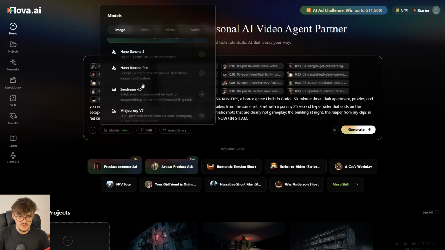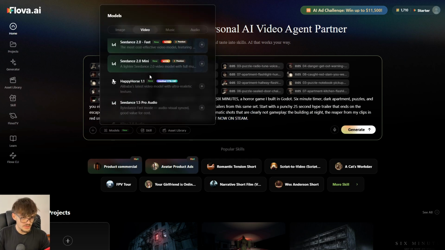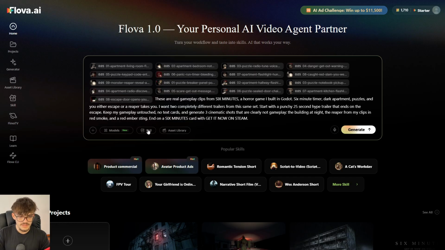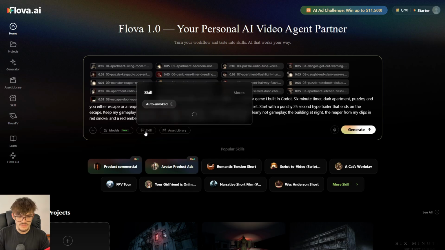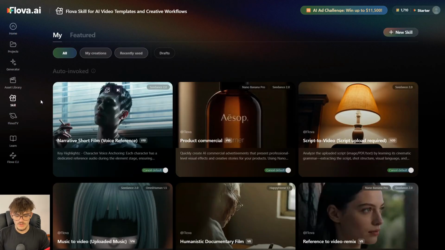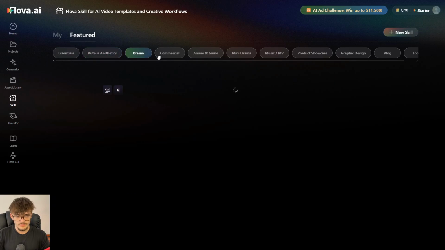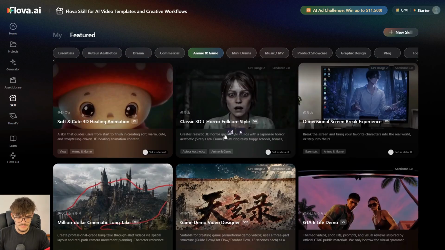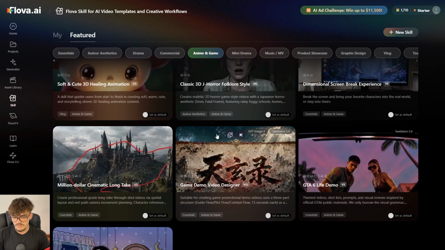Over here, you can choose between the best image and video generation models, or even generate, as you can see, music and audio. But the cool thing is that what we're gonna be using for this video is a skill, which you can take a deeper look at if you click over here on skills. And if you go to featured, here you can find literally hundreds and hundreds, including specific ones for game development, as you can see. Well, for videos about games.